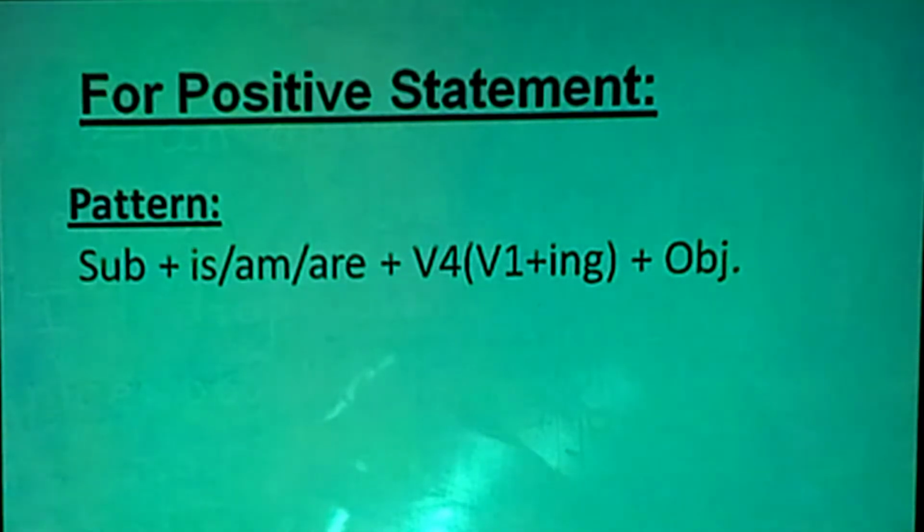Verb form stands for verb 1 with ing, plus object. So this is the positive sentence structure of present continuous tense. Subject, then is/am/are as per the subject, then verb with ing, and object. Now